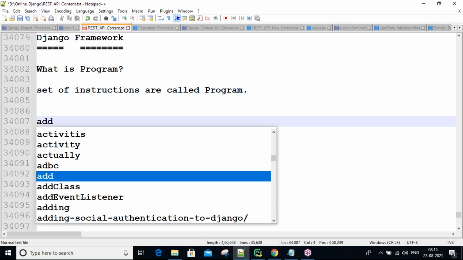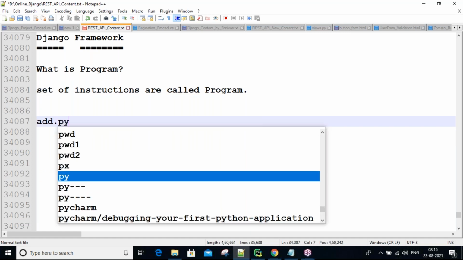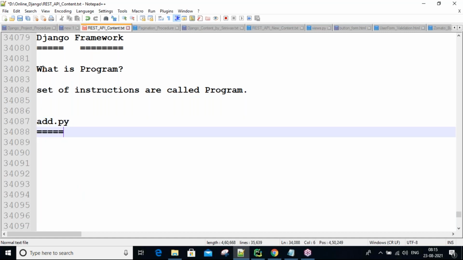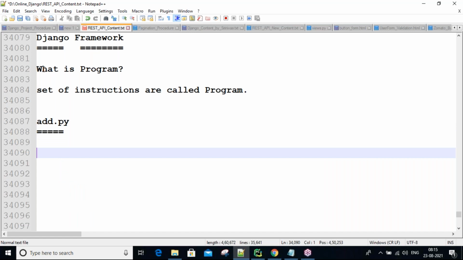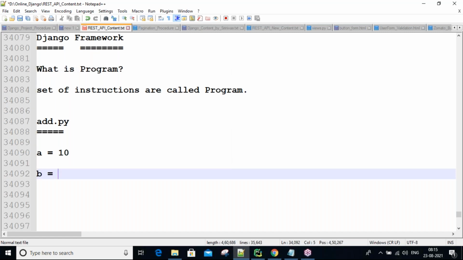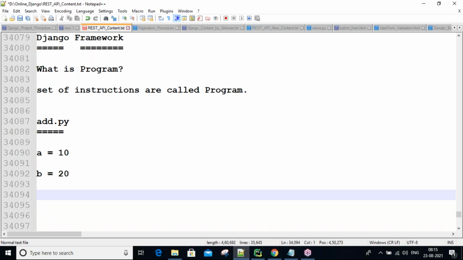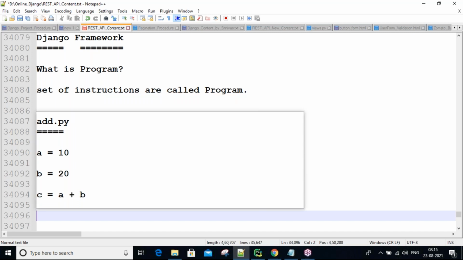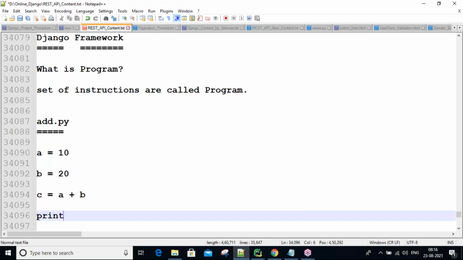For example, add.py. I want to perform addition of two numbers, guys. Okay, so variable a equal to 10 and variable b equal to 20. In Python we write variables this way. Now variable c equal to a plus b. We are writing, guys. Now I want to print this variable: print c.